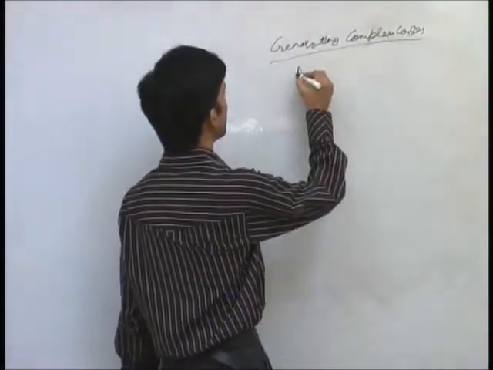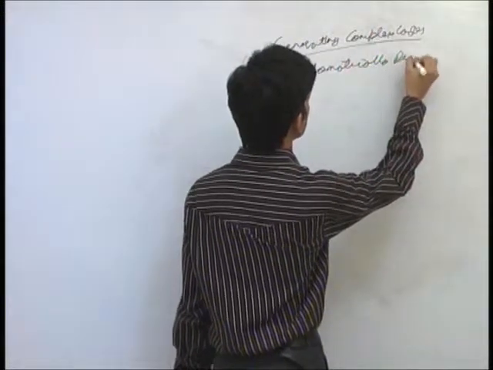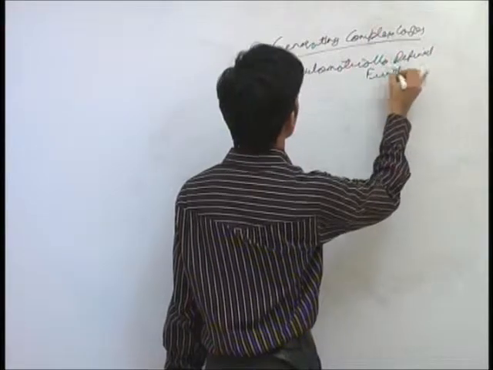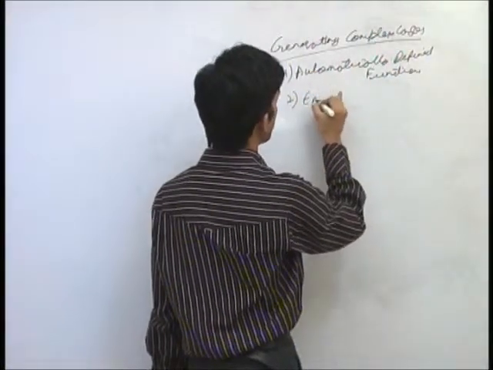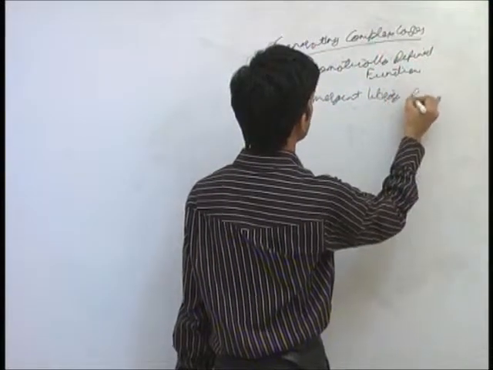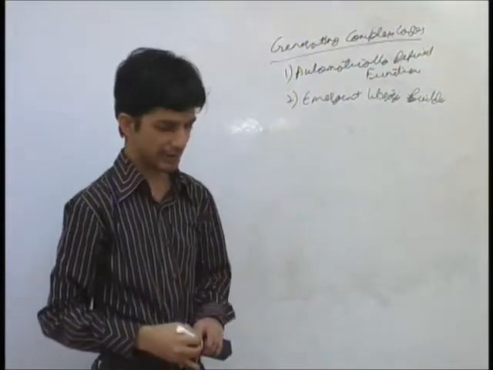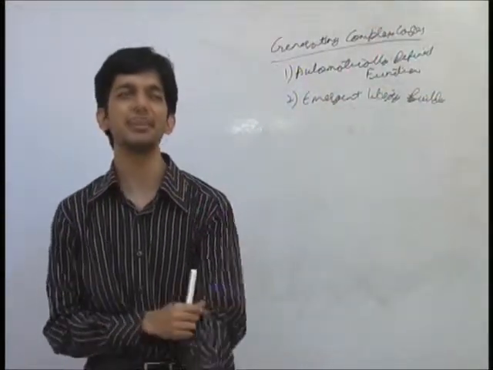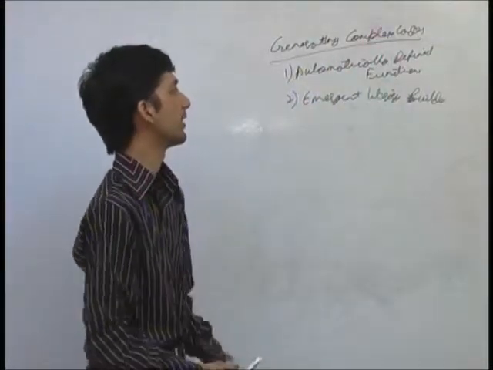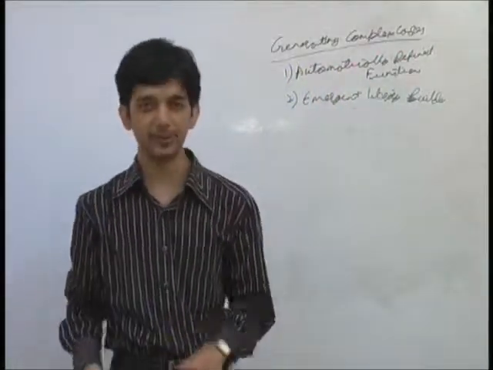The first is called automatically defined functions, and the second is known as emergent library builder. We'll deal briefly with both these techniques one by one, and we'll mainly try to see the inspiration for how these techniques work.